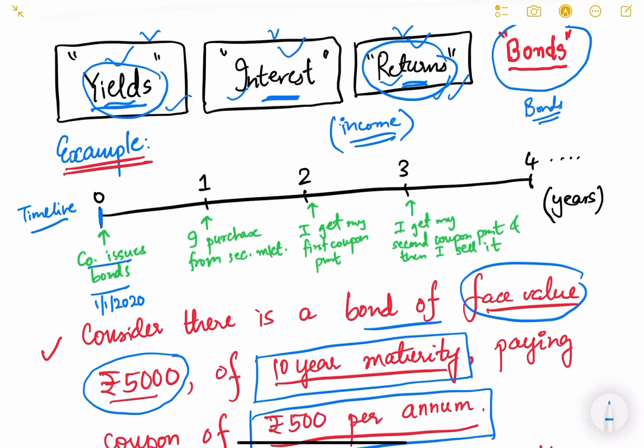This period is 1 year, so this is in years. This date will be 1st January 2021, this will be 1st January 2022, this will be 1st January 2023, and like that. This is issued for 10 years.